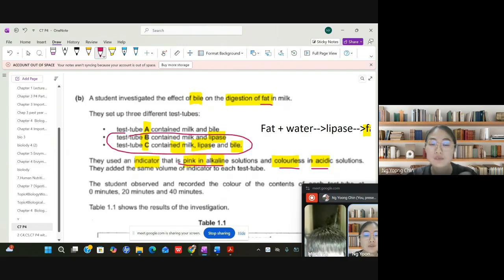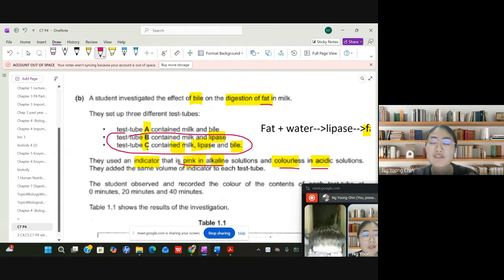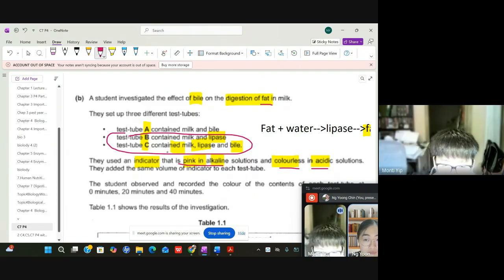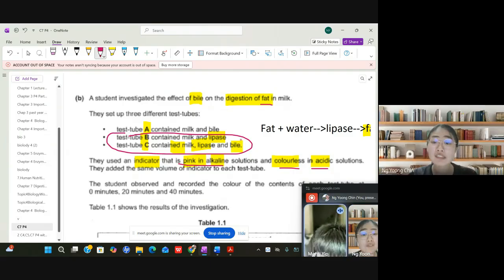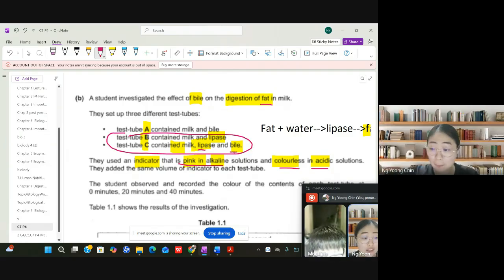Okay, Monty, B and C, which one do you think has a faster rate of digestion of fat? C. Okay, why C? Because it turned colorless faster. Yes, it changed color faster. And then what's the theory behind? Why, together with the lipase and bile, does the reaction appear faster? Why, if there's only milk and lipase, does the reaction become slower?